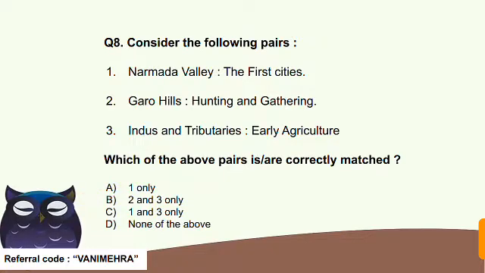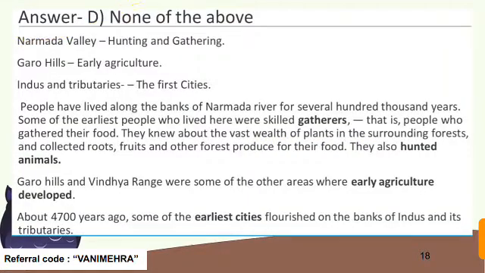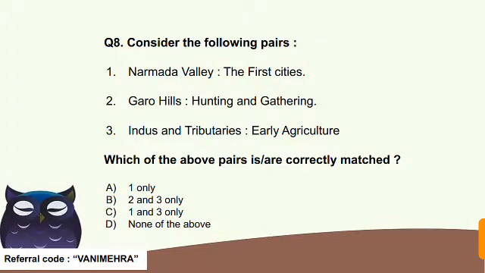So the correct answer here is D, none of the above. Why? As I already told you, early agriculture was in the Vindhya region. When the question about the Vindhya region came, we studied that early agriculture developed in the Vindhya region. And about Indus and tributaries, I also told you, early cities developed. Here the first cities were developed on the banks of the Indus and its tributary rivers. Okay, 4700 years ago.